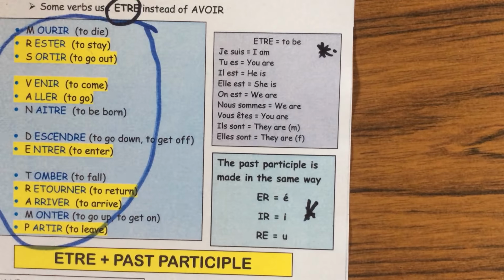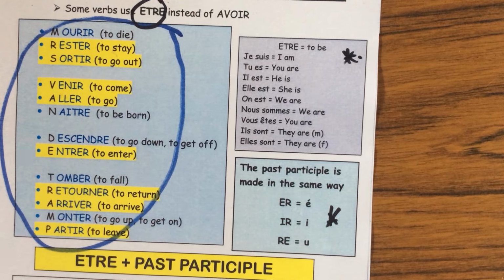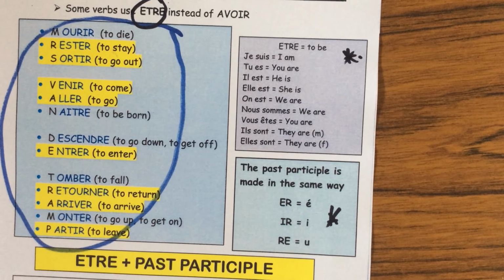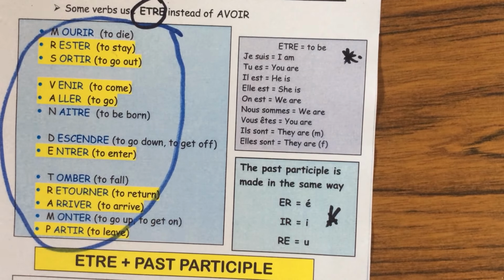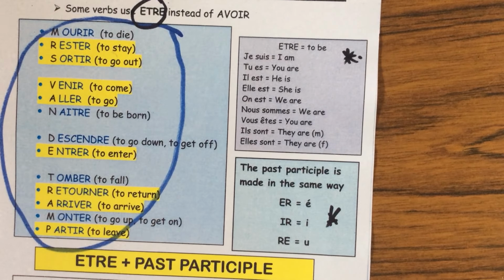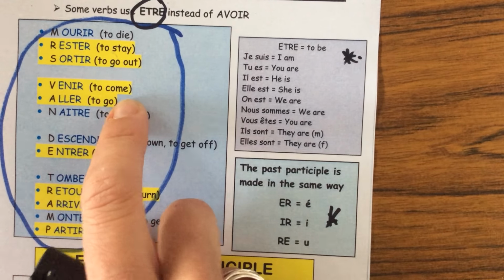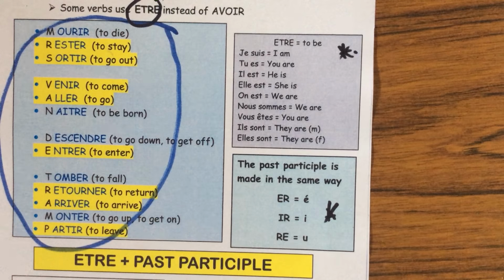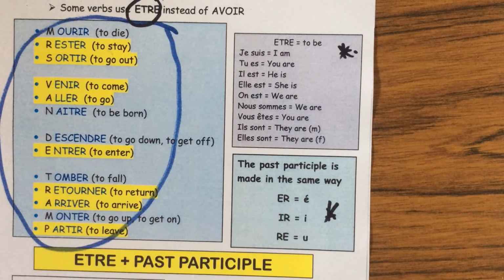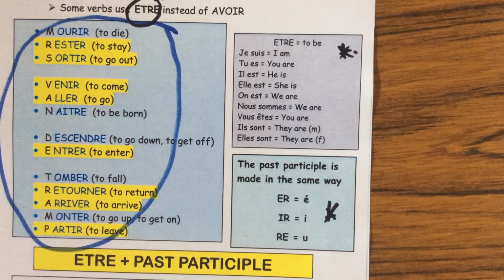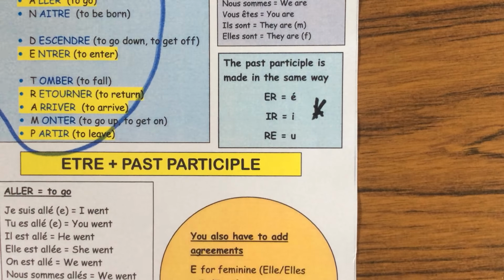Now you'll see that all these 13 verbs are actually quite common verbs. I've highlighted the ones in yellow that are probably the most common, and we have seen them before when we did our writing about past holidays. They're all also verbs of movement, and they will also have opposites. So for example, aller, to go, venir, to come. So if you're looking at a verb that possibly is about movement, you need to check whether you're using avoir or être. Only these 13 verbs will use être plus the past participle.